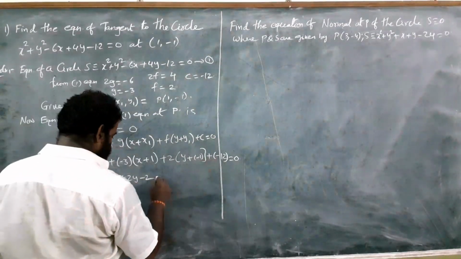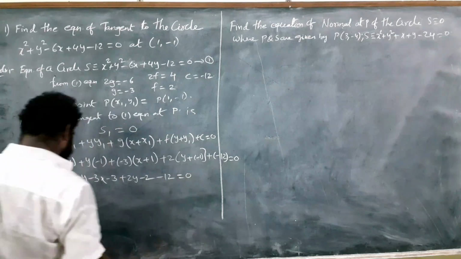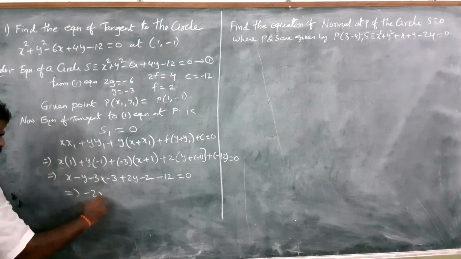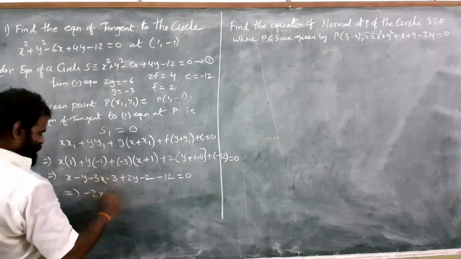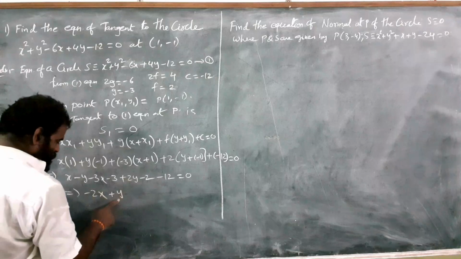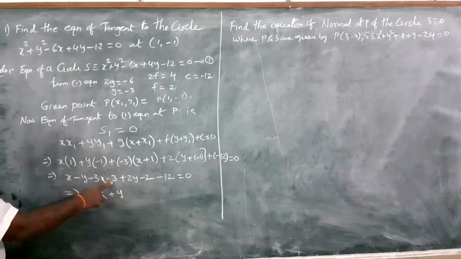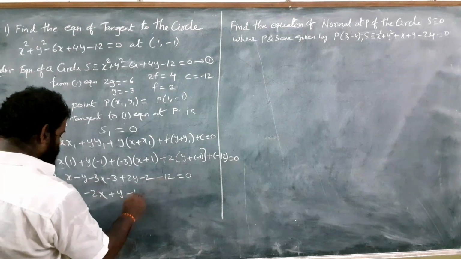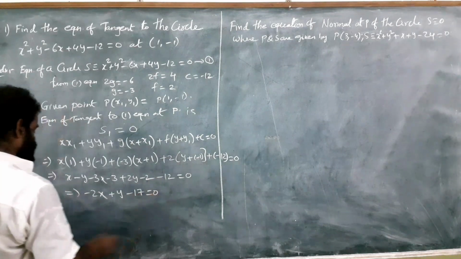Plus into minus gives minus, so minus 12 equal to 0. Implies x minus 3x is minus 2x, minus y plus 2y is plus y, and constants minus 3 minus 2 minus 12 is minus 17, equal to 0.